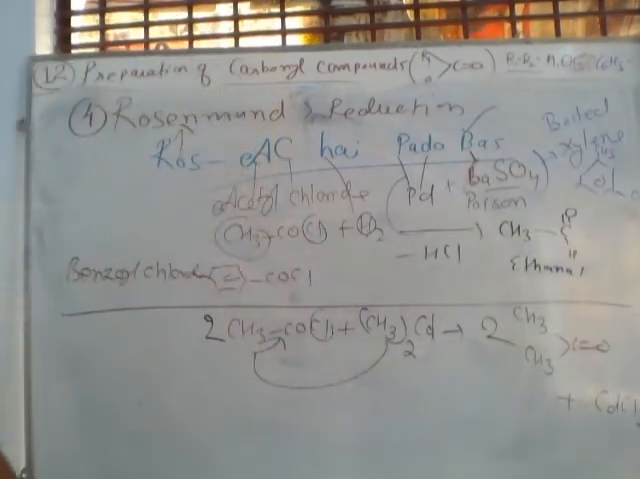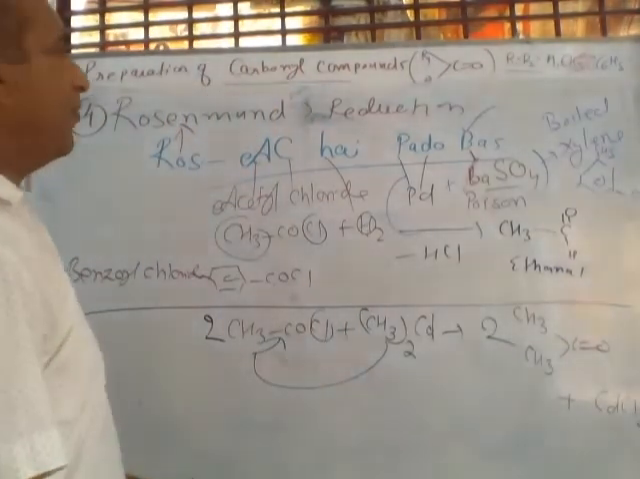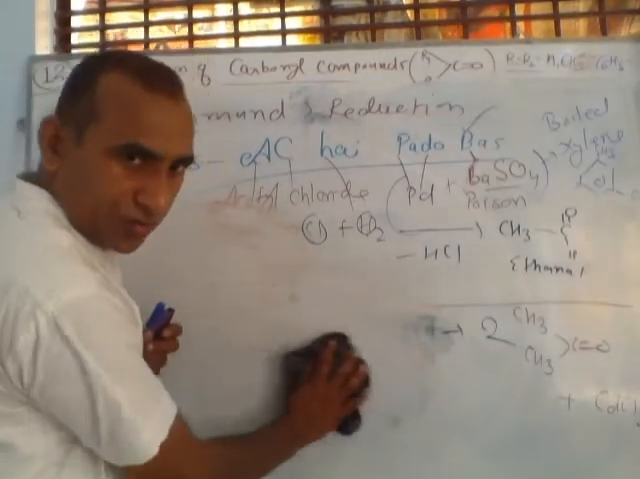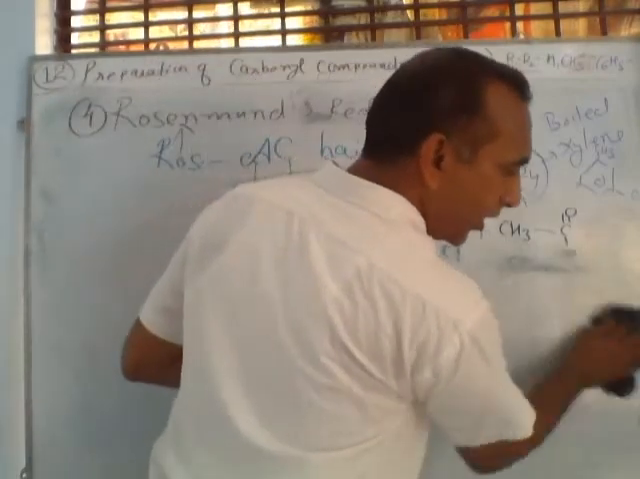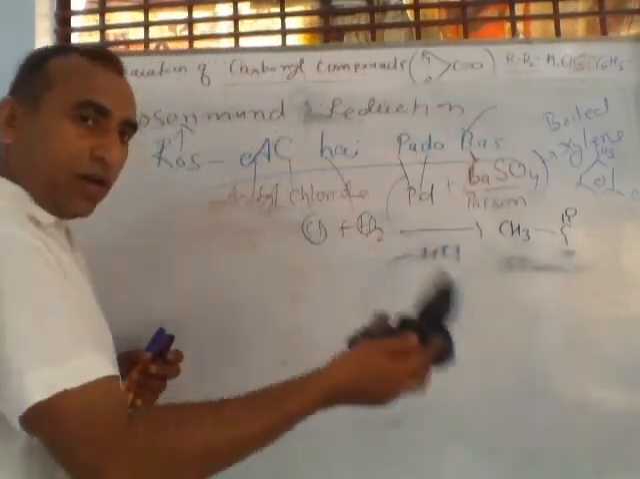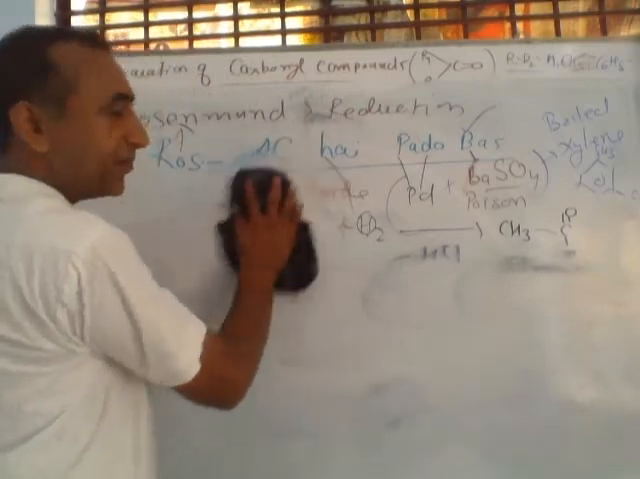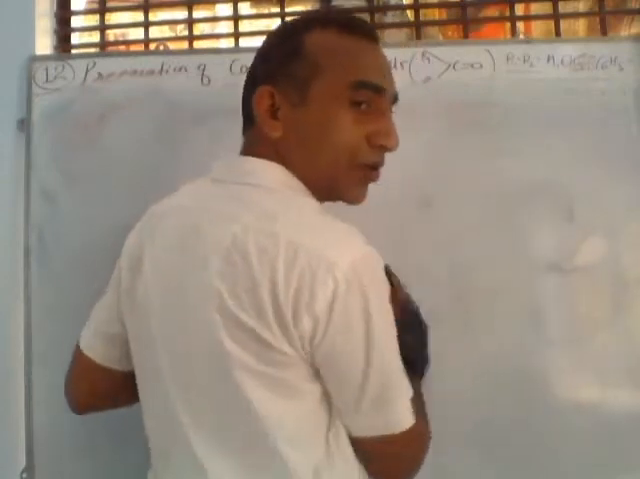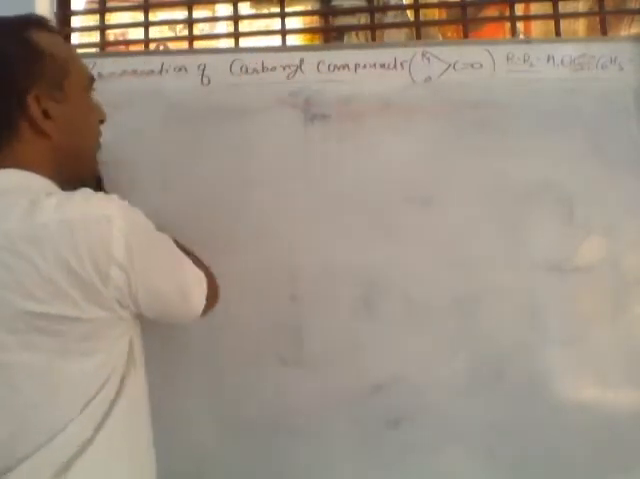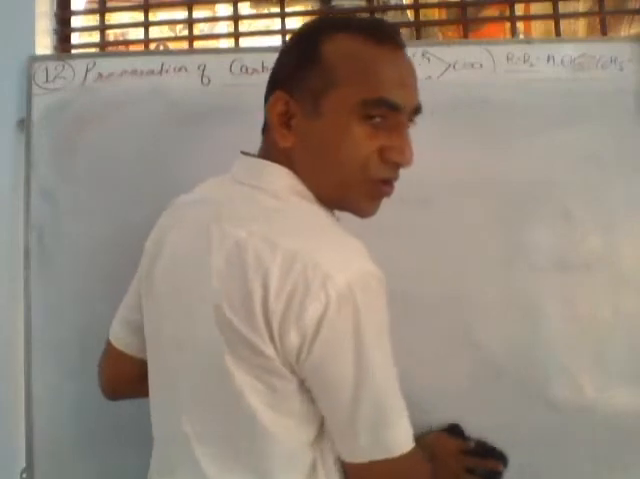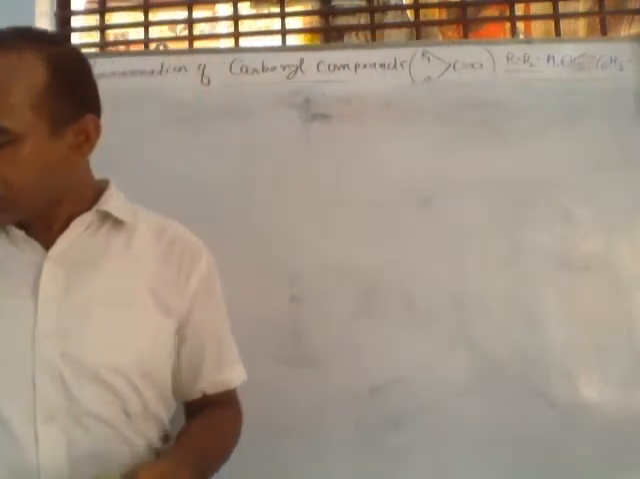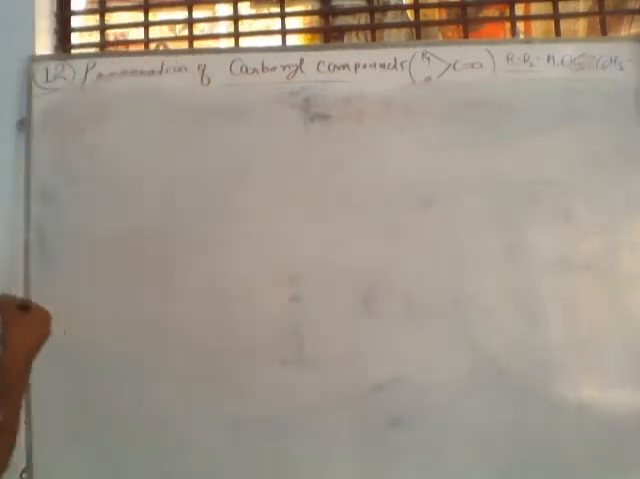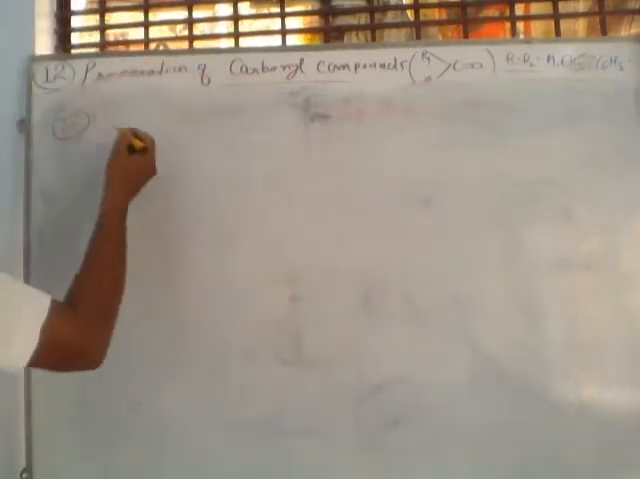Now the next topic. So what is the fifth topic? Means we have discussed what? Alcohol oxidation, fatty acid means carboxylic acid, calcium salt. Rose means Rosenmund reduction, and Rosenmund reduction we can remember by "Roj AC hai, padho bas." So the next, fifth method is from alkene.